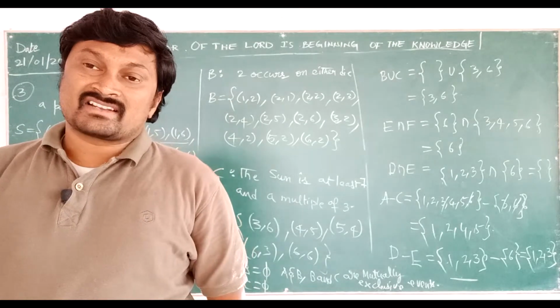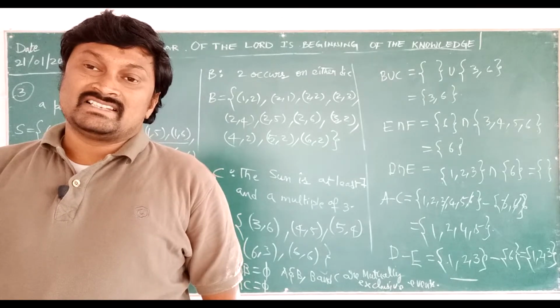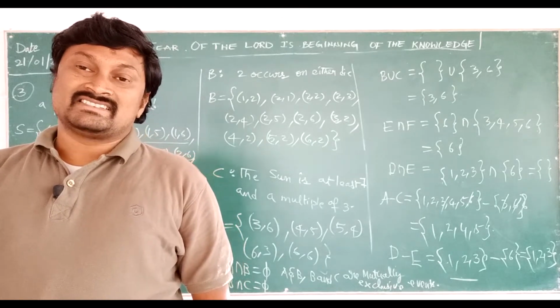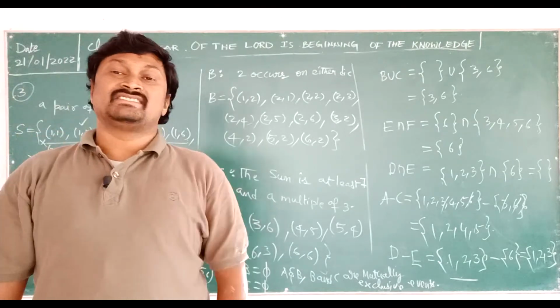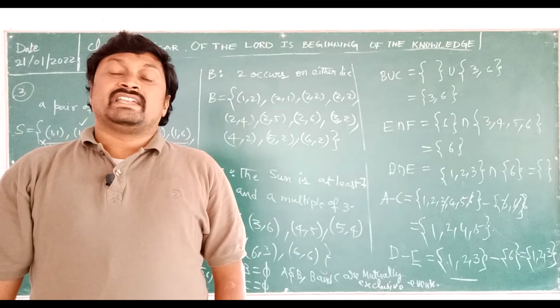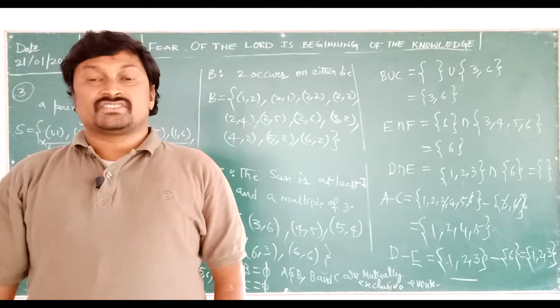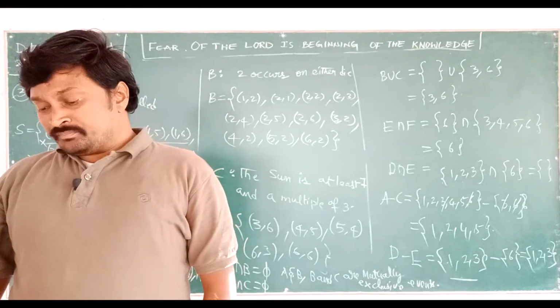Okay, you have written A intersection B is the null set, B intersection C is the null set. Yes, you have done the correct job. So A and B, B and C are both mutually exclusive. Okay, so that is about your third problem.